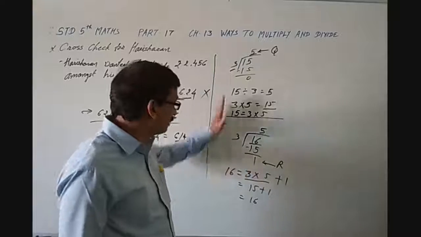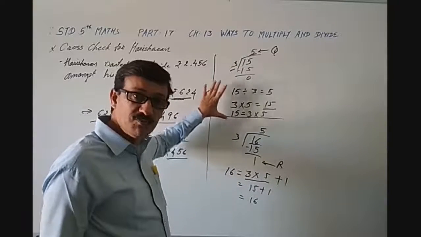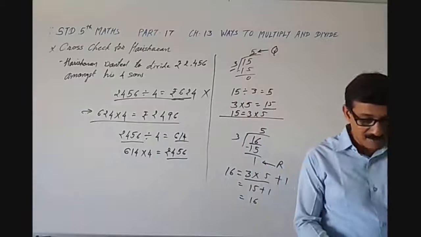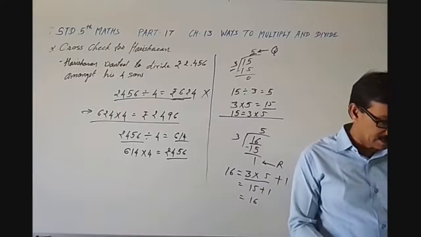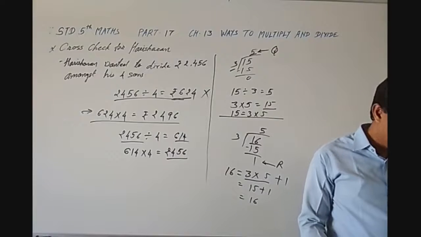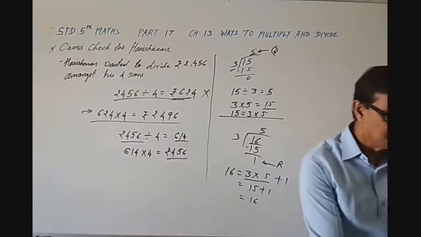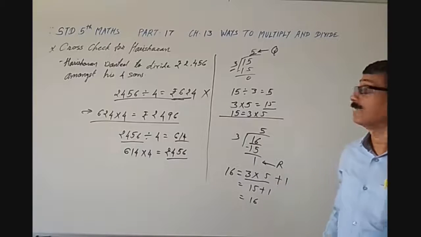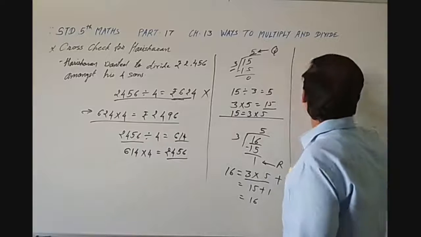So remember this. This is very important. Why? Because in the next question, on page number 186, we will go for the same. Suppose there is 438. Practice time. You can see practice time.